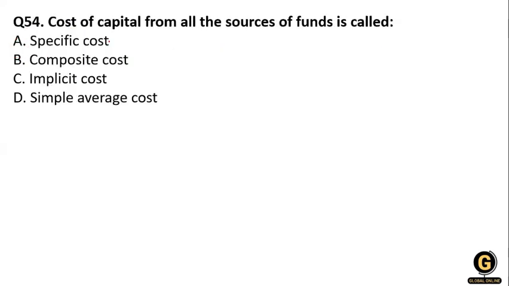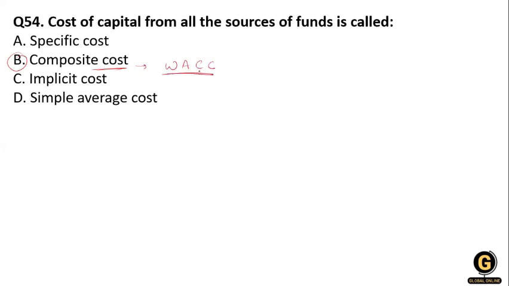The cost of capital from all the sources of fund is called: specific cost, composite cost, implicit cost, or simple average cost. So here composite cost is the right answer. Now I will explain what a composite cost is. The composite cost of capital is the company's cost to finance its business, and it is also the weighted average cost of capital, the WACC.